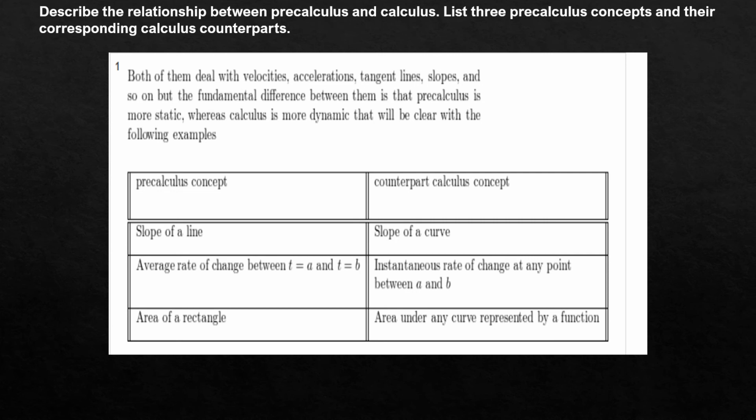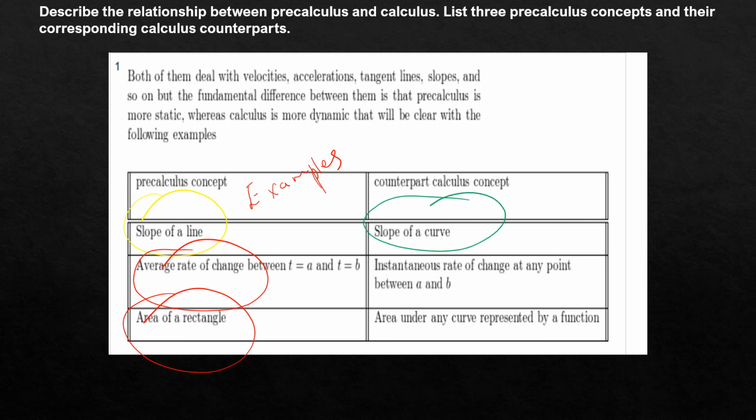So this particular table shows the difference between pre-calculus and calculus. Slope of a line, average rate of change, or area of a rectangle are examples of pre-calculus. And then the counterpart calculus concepts are slope of a curve, instantaneous rate of change, or area under any curve represented by a function.